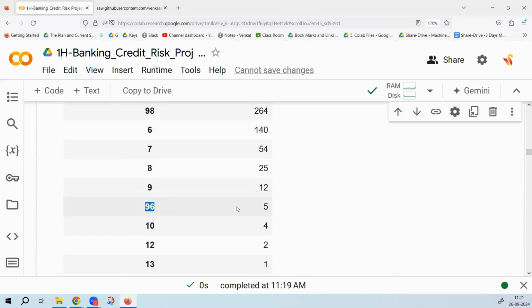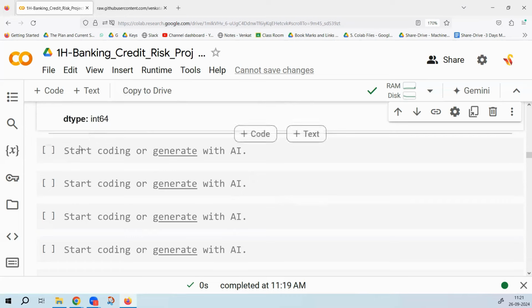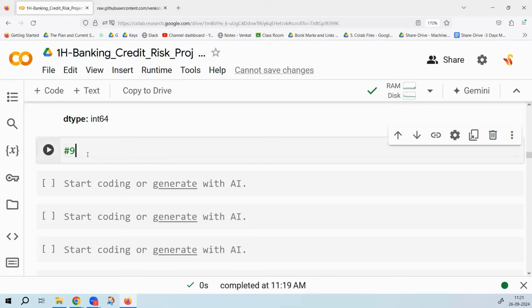Now there is something called 96 and 98. Is it possible to miss the bill 98 times? No, sir. So there is something wrong with 96 and 98. So we are going to make a note here: 96, 98. These are some kind of errors in the variable.